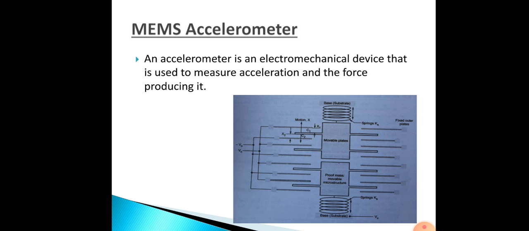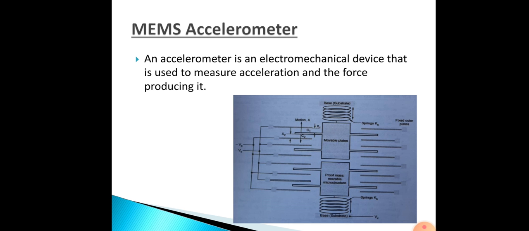So a change in the value of ε, A or d will help in finding the change in the capacitance. The accelerometer values mainly depend on the change of values of d or A. So it can also be called a simple one-axis accelerometer, that you can see in the diagram.